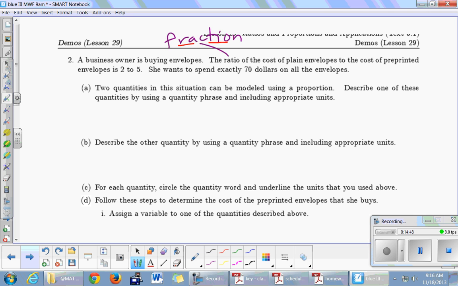Okay, thank you. All right, so I'm going to circle the word 2, which is there, and it's also there. And I'm going to say that the word 2 separates the 2 things that we're comparing. So looking at that first appearance of the word 2, I'm going to highlight this, cost of plain envelopes. And then after the word 2, is cost of pre-printed envelopes. So those right there are the two quantities that we're talking about in this problem. So we're just going to write the first phrase, cost of plain envelopes.